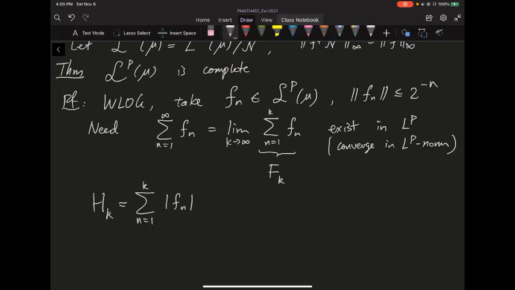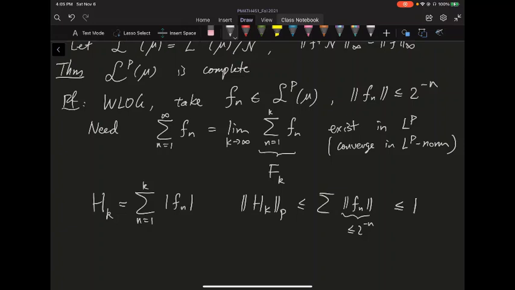One thing we know, by Minkowski's inequality, is that the p norm of this h_k is bounded above by the sum of the p norms of these f_n. This sum is less than or equal to 1.